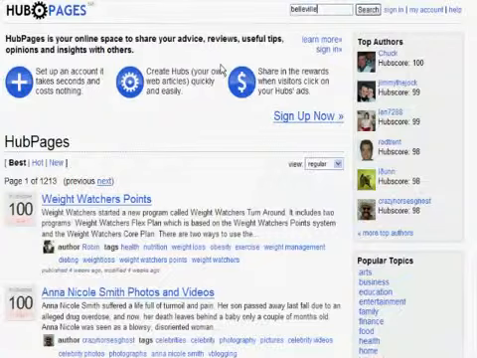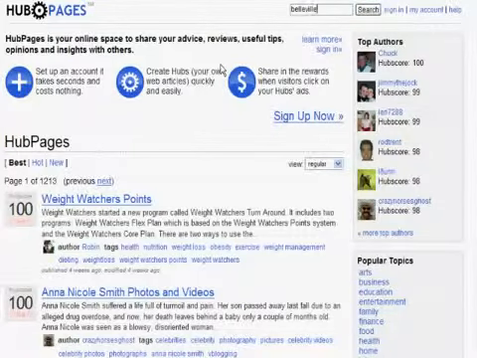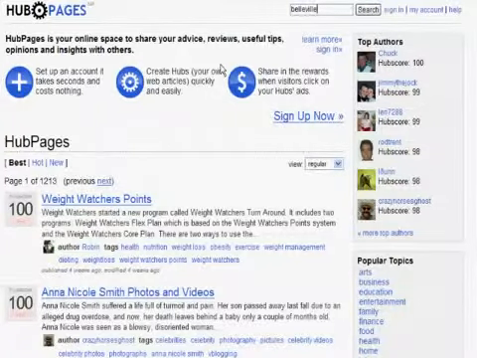Okay, so here we are on hubpages.com. Hubpages is an article site which allows you to write about any subject or any information that you want and place it onto their site and create inbound links to another site that you want to point to. The reason why a site like this is important is because it allows you to write about a specific topic that could be relevant to your own website.